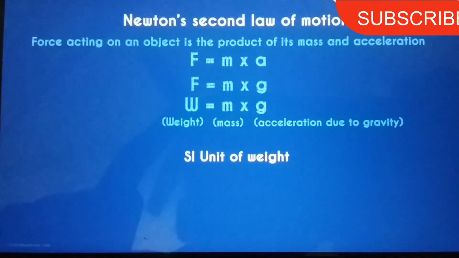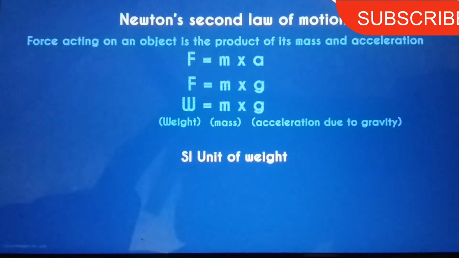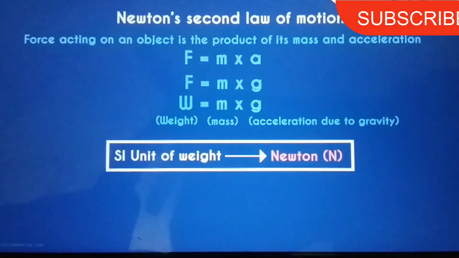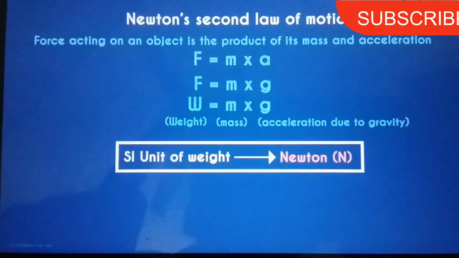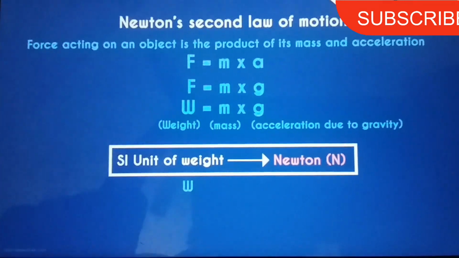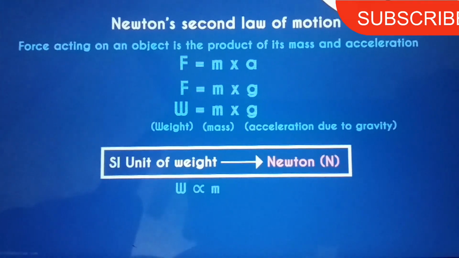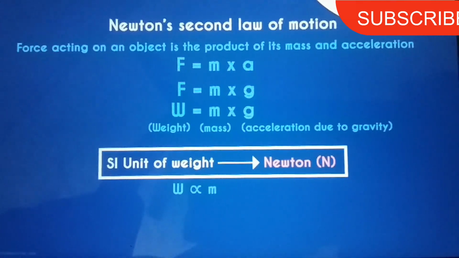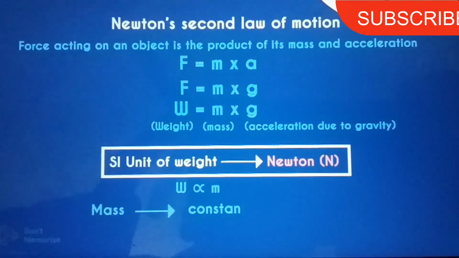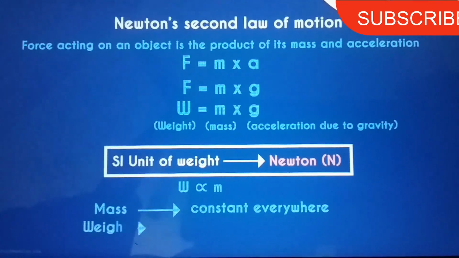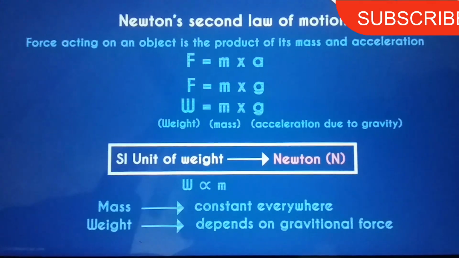Can you guess? It'll be the same as that of force, Newton. As the value of g at a particular place is constant, we can also say that the weight of the object is directly proportional to its mass. Here's the main takeaway from this video. The mass of an object remains constant everywhere, whereas its weight depends on the gravitational force at the location.